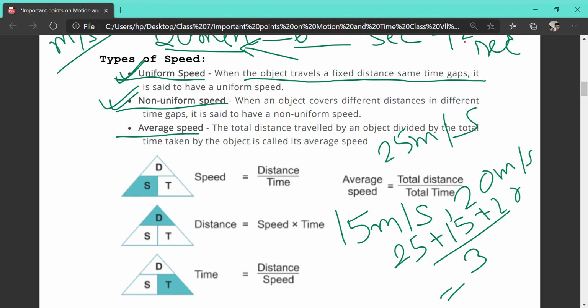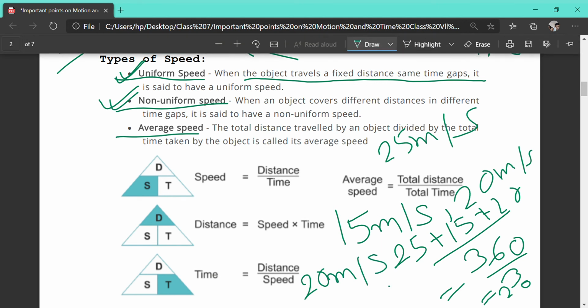Tell me what is the average speed? Ma'am, 20. How? 15 plus 25, what is it? 40. 40 plus 20, 60. 60 by 3, it is 20. Yes, you have done right. So the average speed of the three of you will be 20 meter per second. Okay, am I clear?